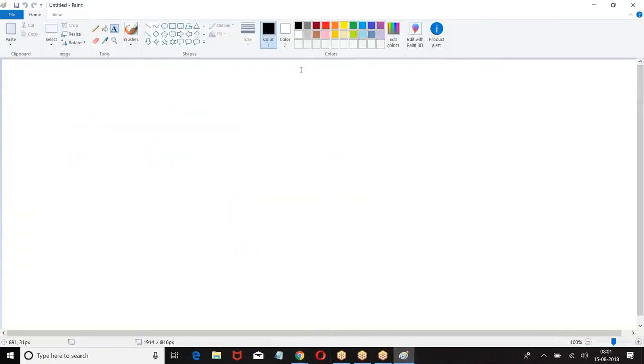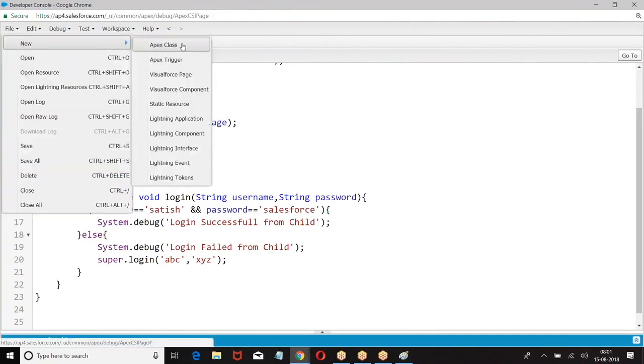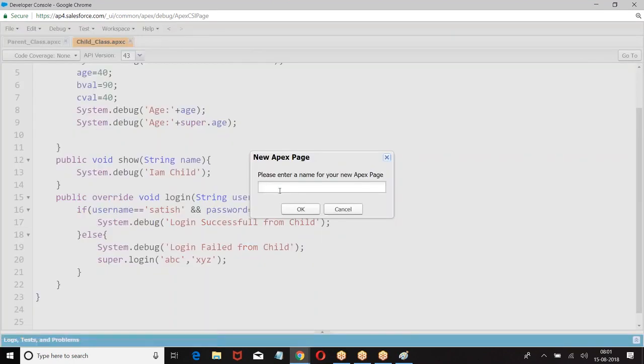Now let us come back to complete the inheritance topic. What is inheritance? What is the definition of inheritance? In the interview, you should not give custom definitions, only standard definitions.